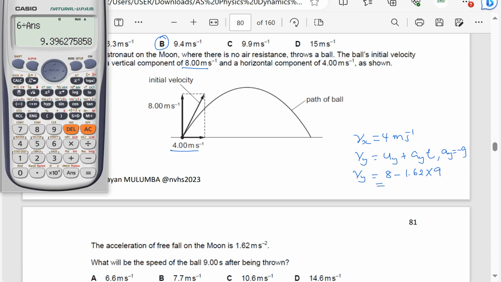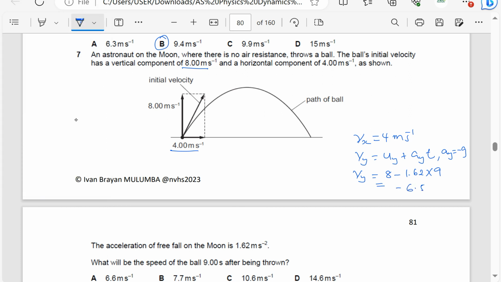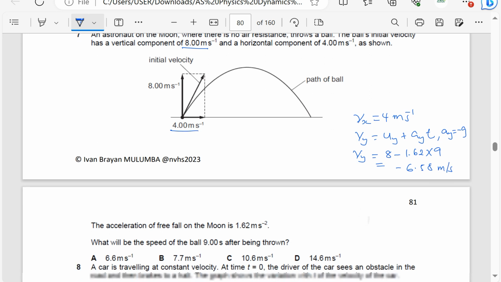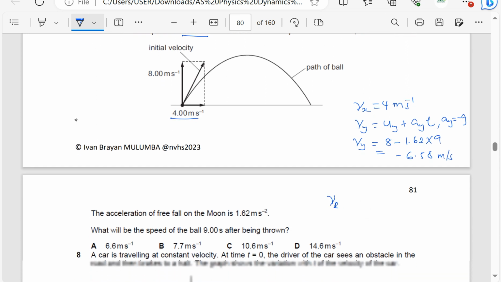So I'll check with my calculator. This is 8 minus 1.62 times 9, which is negative 6.58 meters per second. So the resultant velocity is going to be the square root of 4 squared plus negative 6.58 squared.